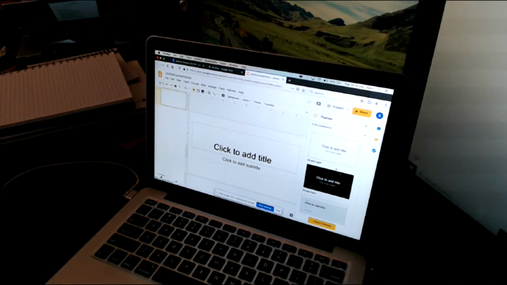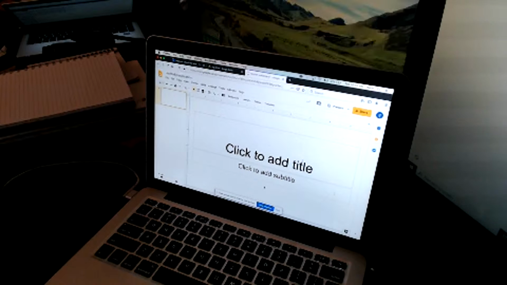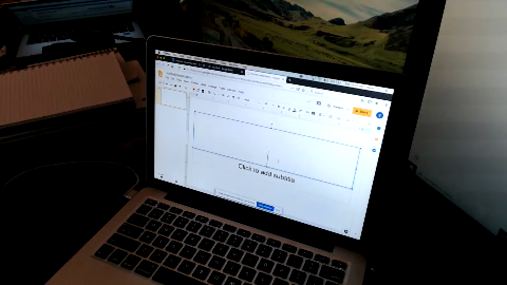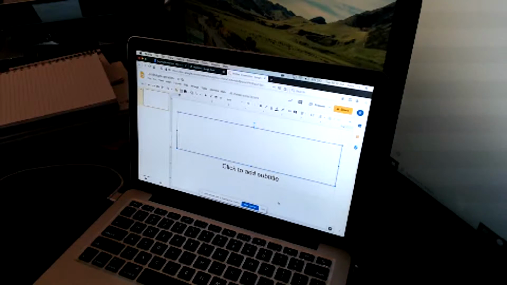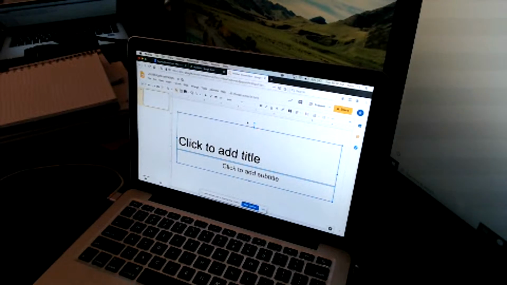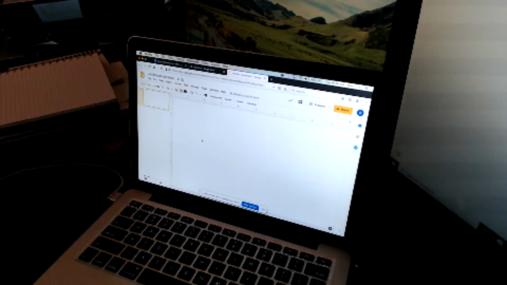So this Themes panel up here, I'm going to exit that out on the upper right. And again, we want to make it as simple as we can. We're going to have a lot of cool things on there, but we want to keep it simplistic. These boxes in here, as I mentioned, I think I showed this the other day, are kind of a pain. If I hit delete or backspace here, it tries to delete the text inside of it. So I'm actually going to click away from these boxes and drag up to select both of them at once. And when I do that, I can hit delete, and now that's gone. Okay, so here's my template.